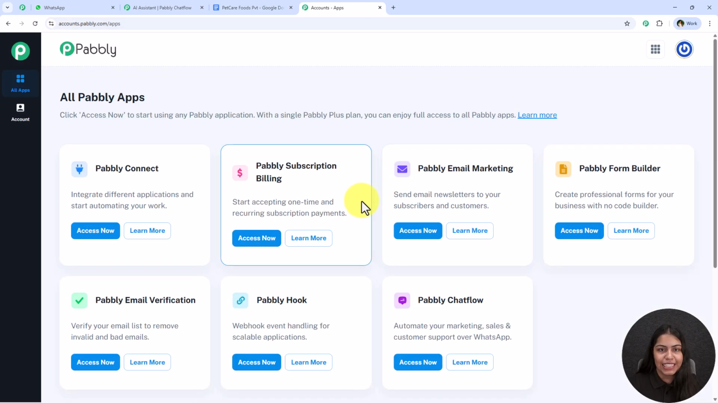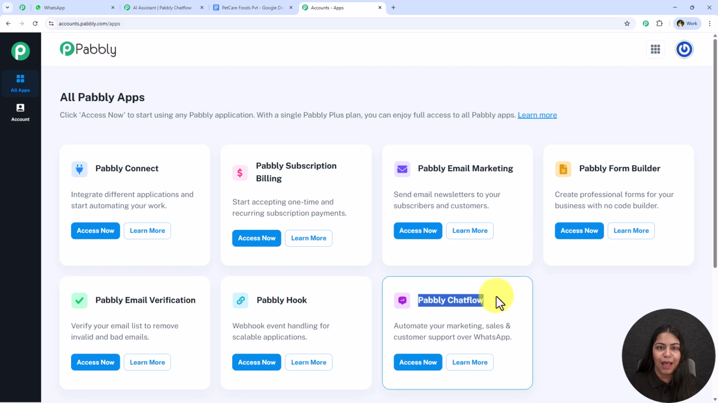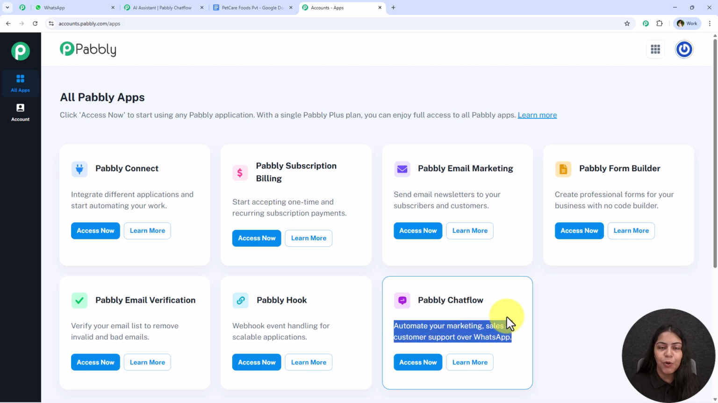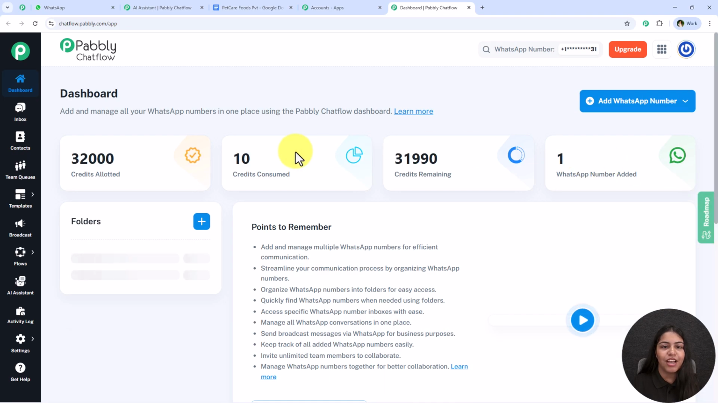And once we click on this sign in, it is opening all Pabbly apps, and over here you're going to see all the tools and applications offered by Pabbly. But in today's video, we are going to use Pabbly Chatflow because I want to automate marketing, sales and customer support over WhatsApp. So I'm going to click on this access now right over here to access my Pabbly Chatflow account. And now it is going to open the dashboard of my Pabbly Chatflow account.